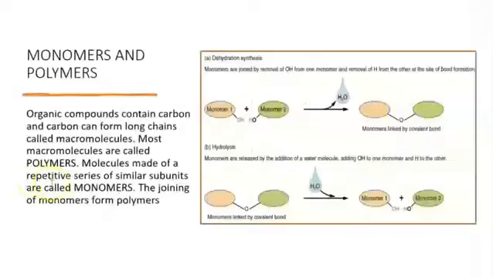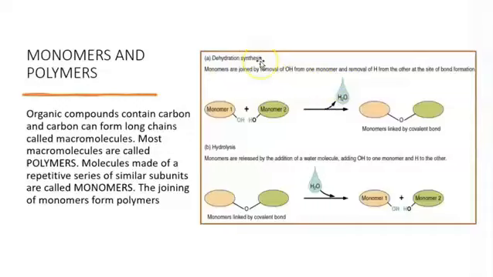When we have single units of these molecules, they are going to be called monomers. Multiple units are going to be called polymers. How do we form these polymers? We have monomers, as you can see here. We have one monomer and another monomer. We put them together by removing water. Therefore, this is going to be called dehydration synthesis.